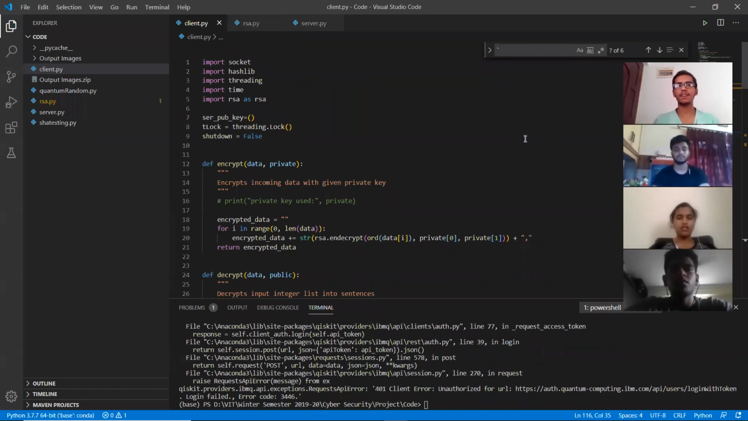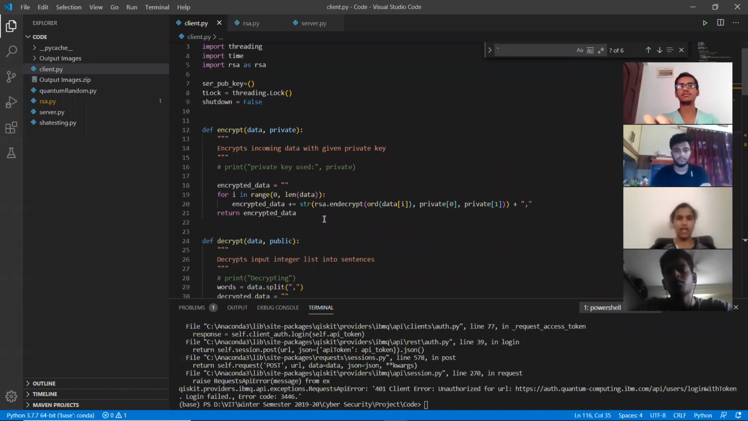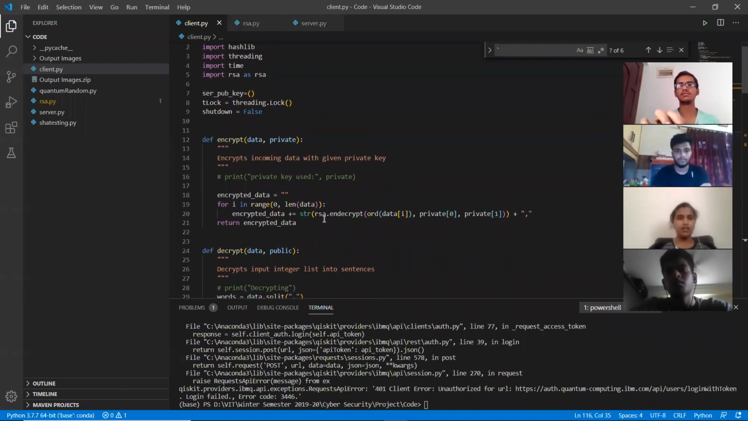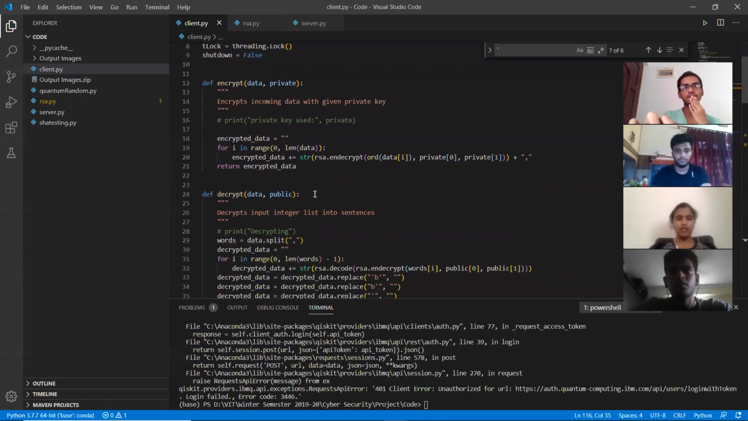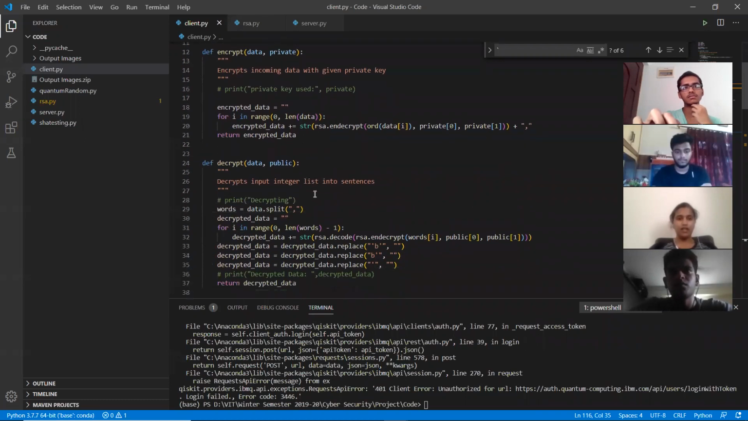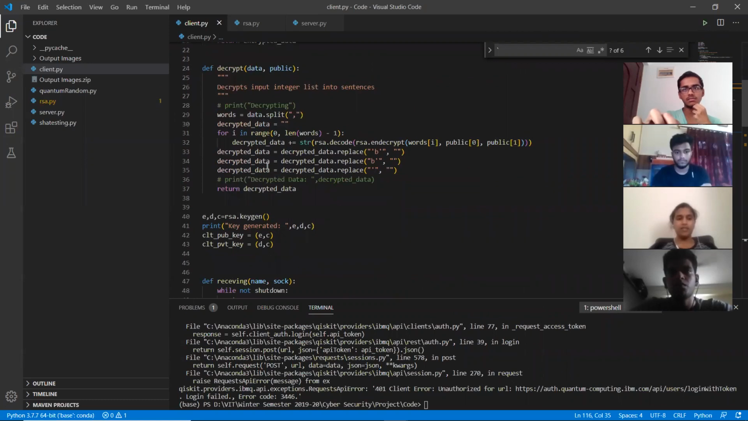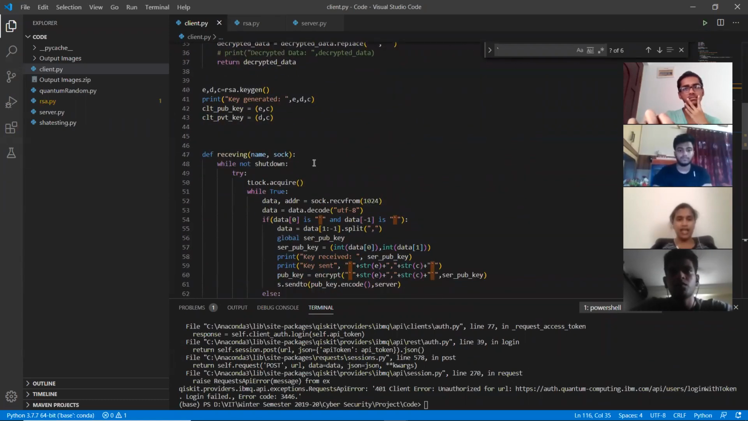So now we're going to see the implementation part. Right now we're checking the code for the client side. Initially we are going to use RSA to encrypt using the server's public key. The client is going to decrypt using the client's private key. Finally, once we have encrypted the paths, in the end we're going to generate keys.